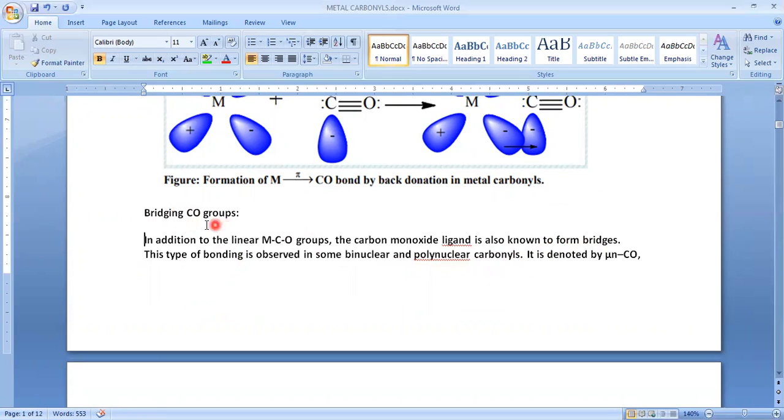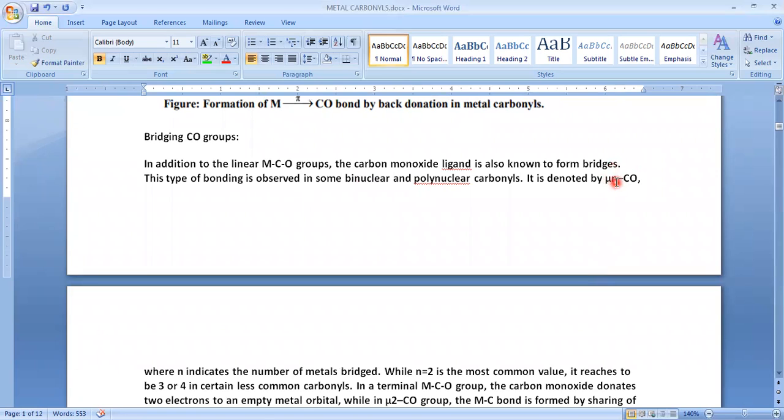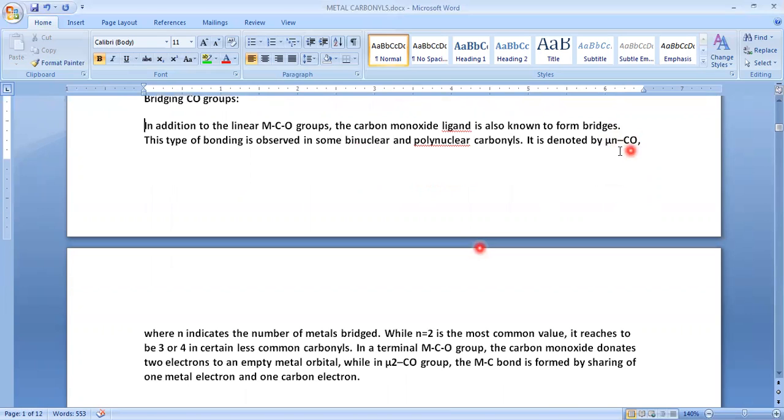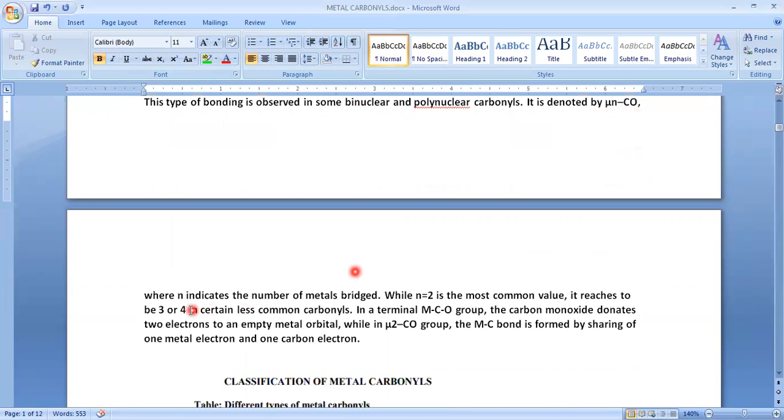So this bridging formed by carbonyl can be observed only in binuclear or polynuclear carbonyls. This bridging bond is generally denoted as mu n, CO, carbonyl. That means in front of carbon monoxide we place a mu, where n indicates the number of metals bridged.